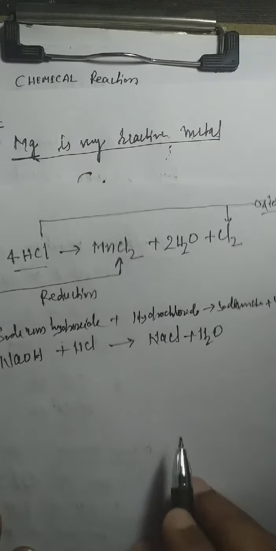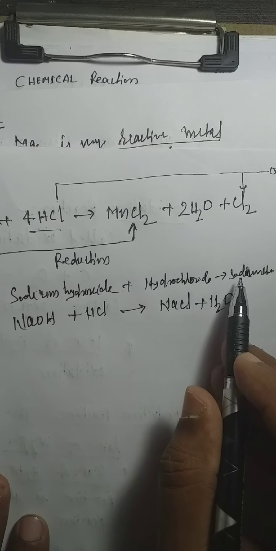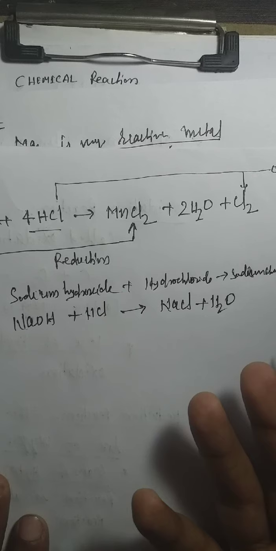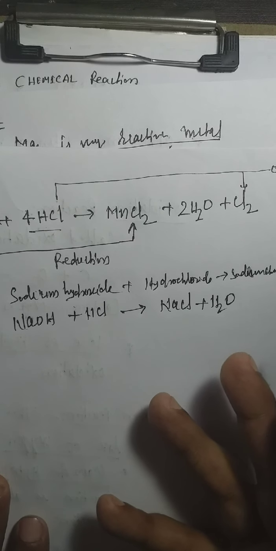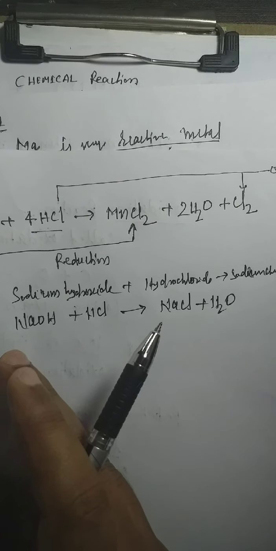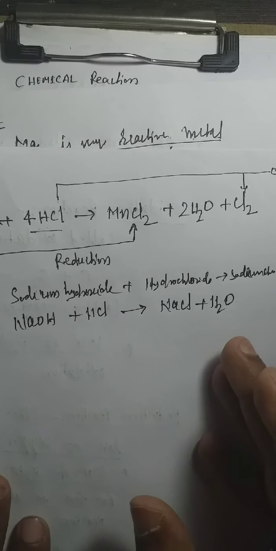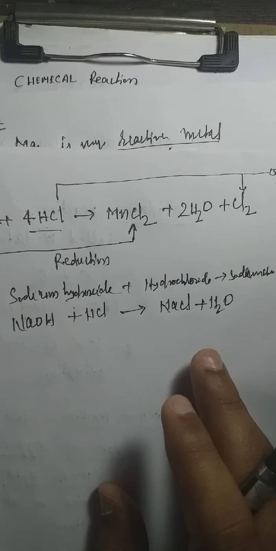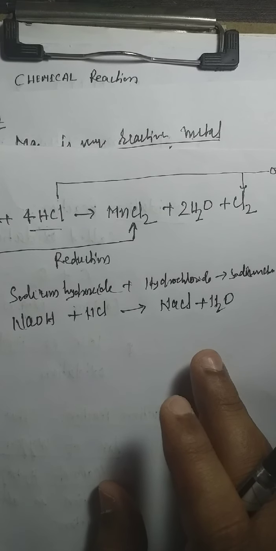So it's quite easy. Whatever is written, we are writing in symbolic presentation. Our next step is to balance the chemical reaction, but no balancing is required because the number of atoms on the reactant side and on the product side are both equal. So in this situation we don't require any changes in this question, right?